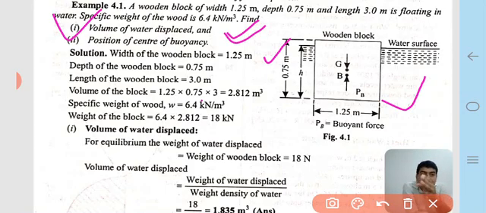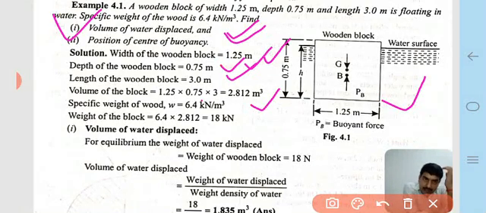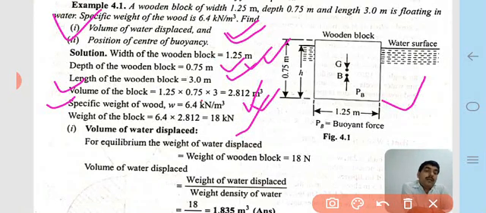Now we come to the solution. Given values: width of the wooden block 1.25 meter, depth 0.75 meter, length 3 meter. Therefore, the volume of the block is length times width times height, which is 2.81 meter cube. The specific weight of wood is 6.4 kilonewton per meter cube. Therefore, the weight of the block is volume times specific weight, which is 18 kilonewton.